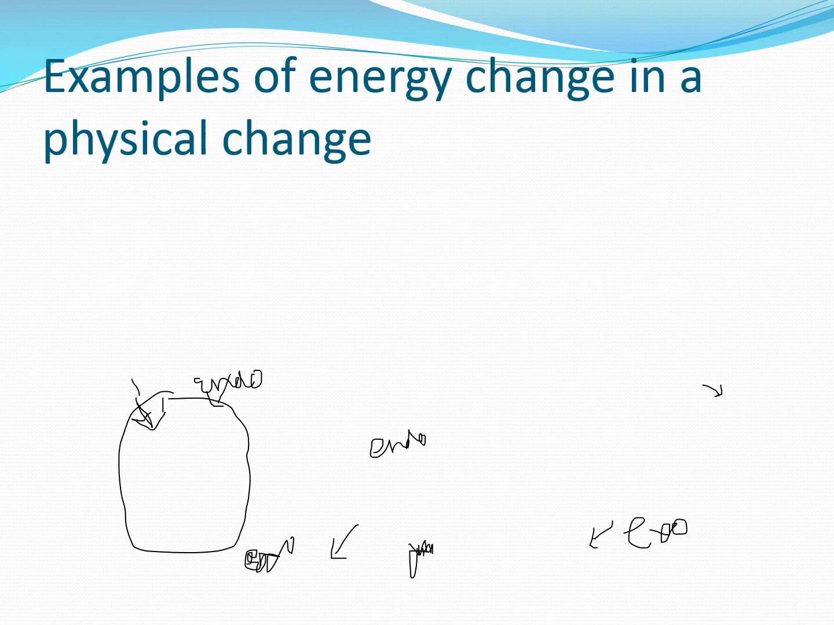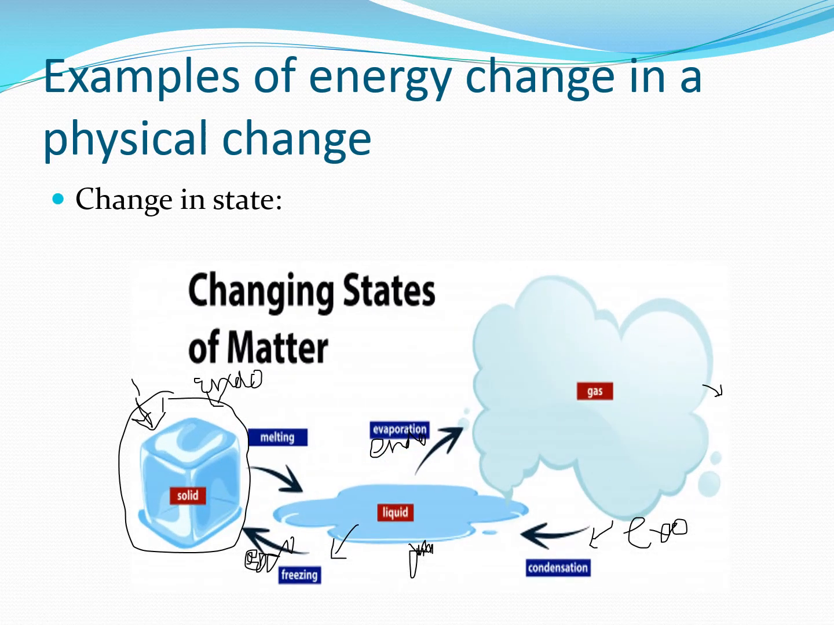First is an example of energy changes in a physical change. We will see the energy change in a physical change. The first example is change in state. Here this is ice. When ice melts, it changes into a liquid.